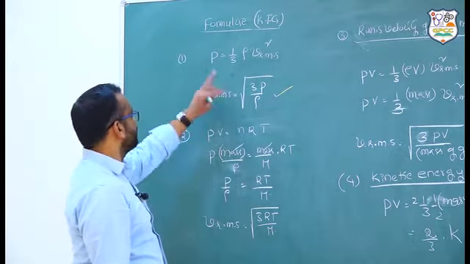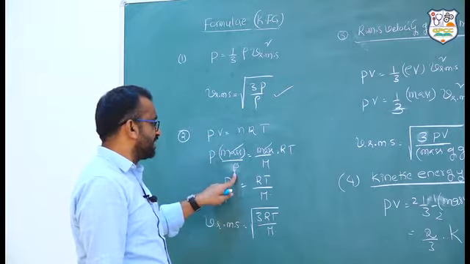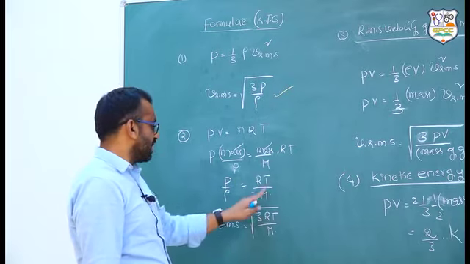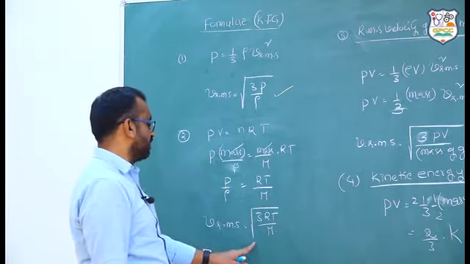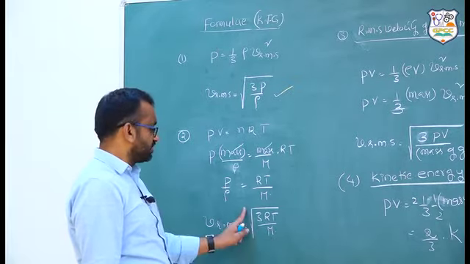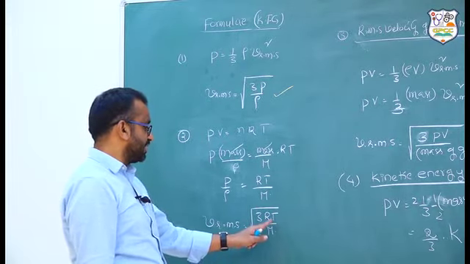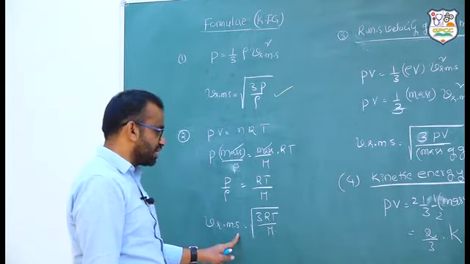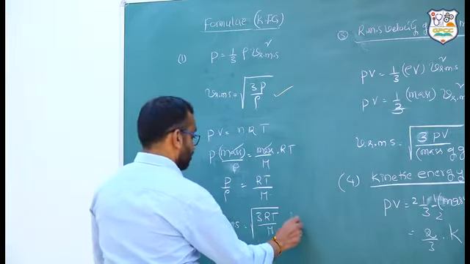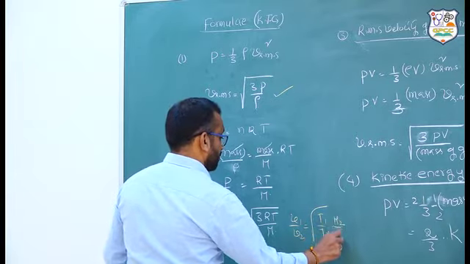Next, PV is equal to nRT. Volume is equal to mass of the gas by density, and also PV is mass by molecular weight into RT. So P by rho is how much? RT by M. Therefore VRMS is equal to square root of 3 RT by M. They give two different gases at different temperatures T1 and T2, and VRMS values are given by this. So from this discussion, V1 by V2 is equal to root of T1 by T2 into M2 by M1.